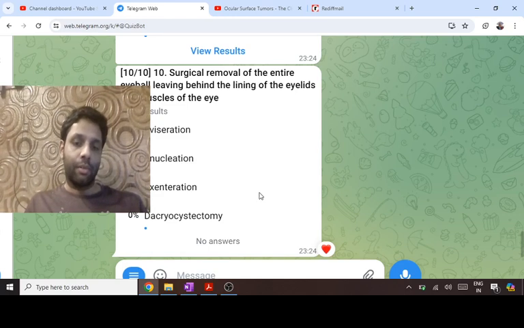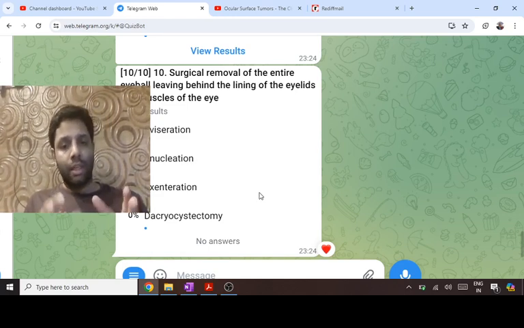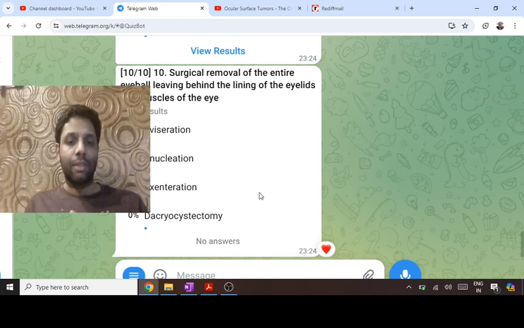Dacryocystectomy is taking out the lacrimal sac, that is done in lacrimal sac tumors, or when the lacrimal sac is fibrosed, like a shrunken lacrimal sac, in TB, sarcoid, leprosy, syphilis, and so on.